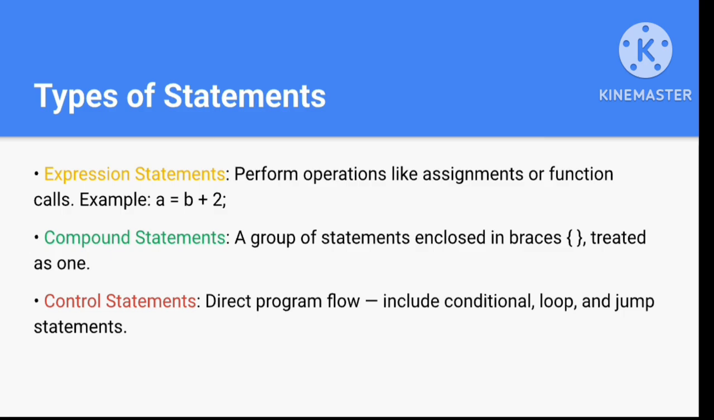Next is compound statement. Compound statements are a group of statements which are enclosed in braces, like we see in loops and in if else statements. They are treated as one, and all the statements are enclosed inside braces. Next is control statement. Control statements direct the program flow in a certain direction. It can include a conditional, a loop, or a jump statement. So now let's study ahead.